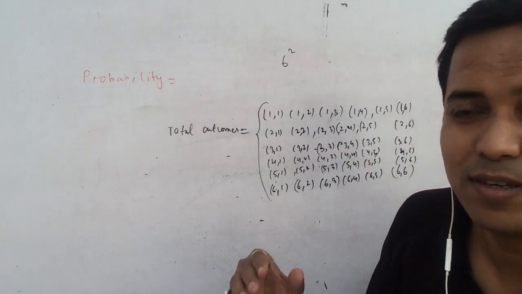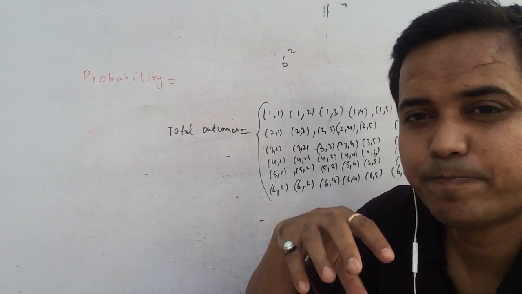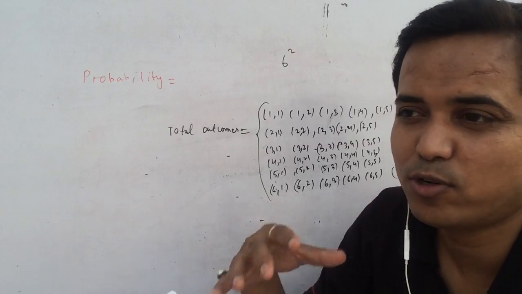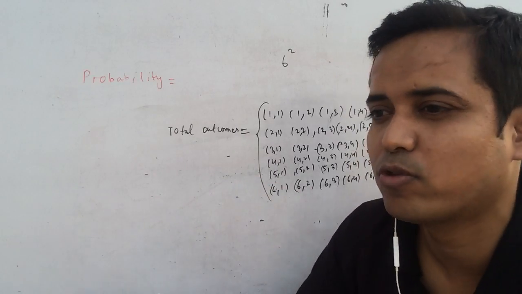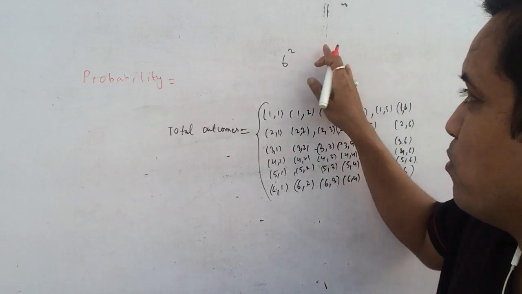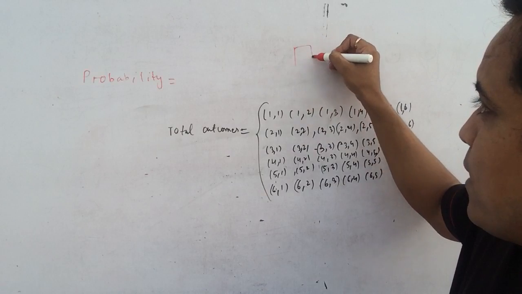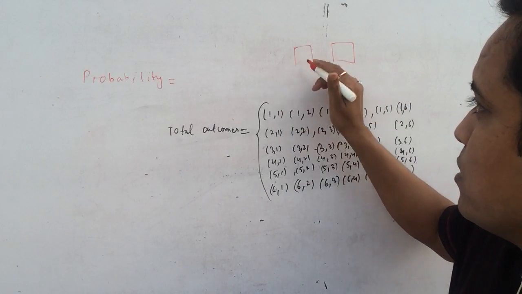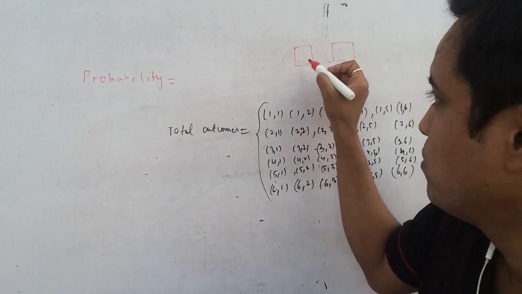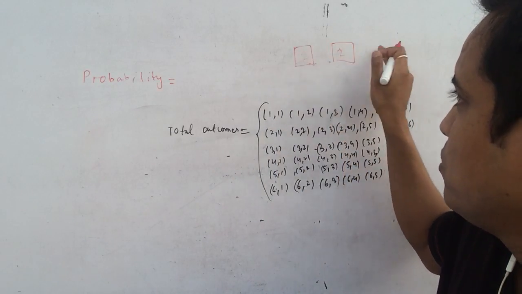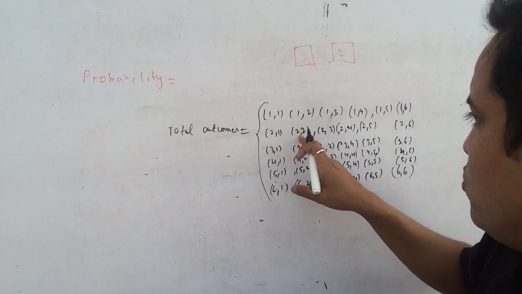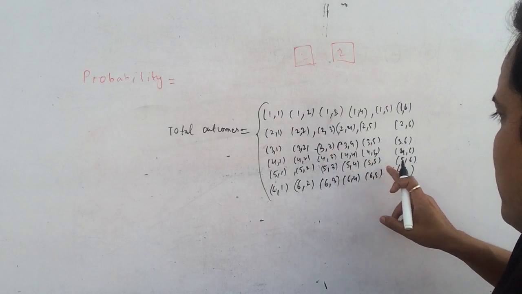And if you want to find the probability of the same number coming on the top faces in the throwing of two dice. Same number means you're getting it on both faces. Suppose same number like 1 1 or 2 2 or 3 3 or 4 4 or 5 5 or 6 6. So how many cases do you have? 1 1, 2 2, 3 3, 4 4, 5 5 and 6 6.